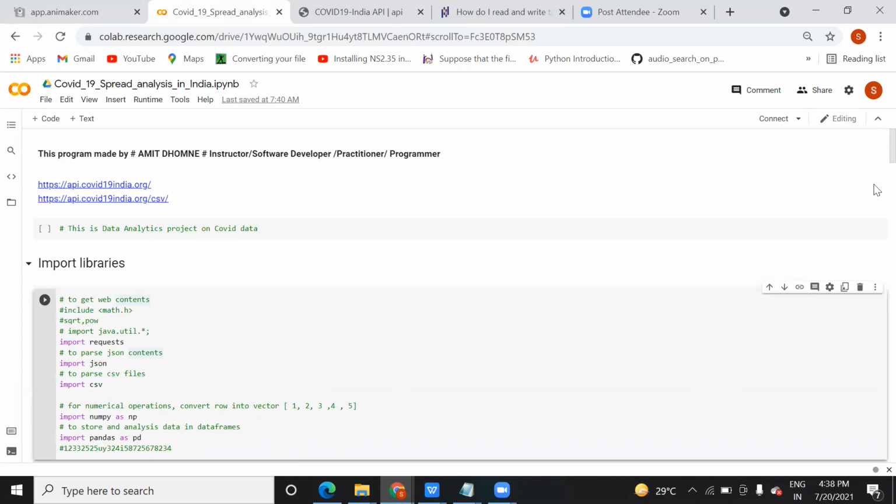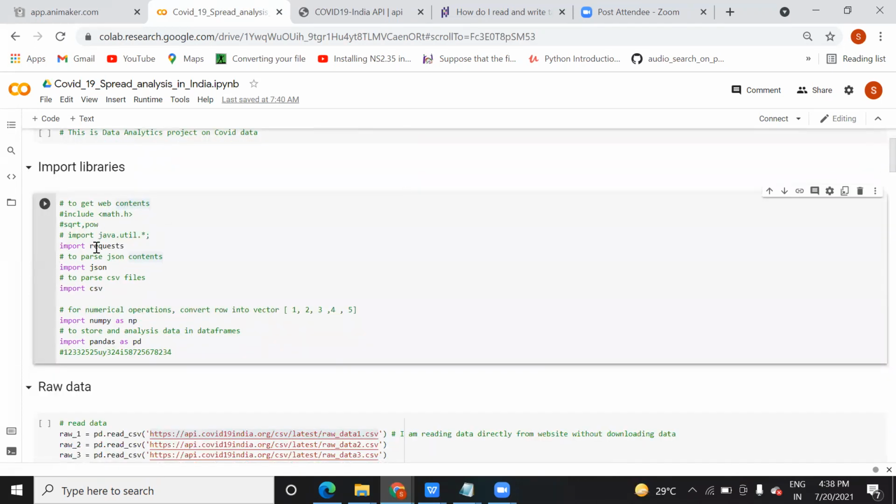Yes. I have used these libraries: import requests, import CSV, import JSON. JSON is used if you have a JSON file. Requests is used when you want to get access to any web page content, like if you want to access data from a website, or read directly from the link, then you need to import requests. These are Python modules that are already defined by your Python environment. You just need to add them to your code.